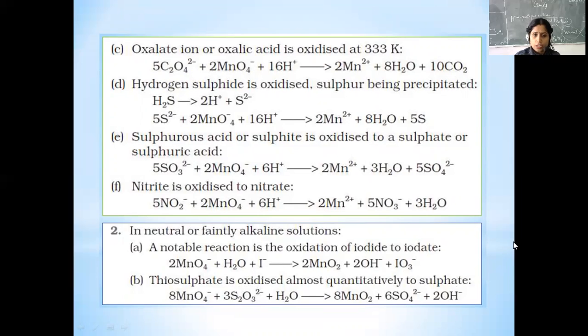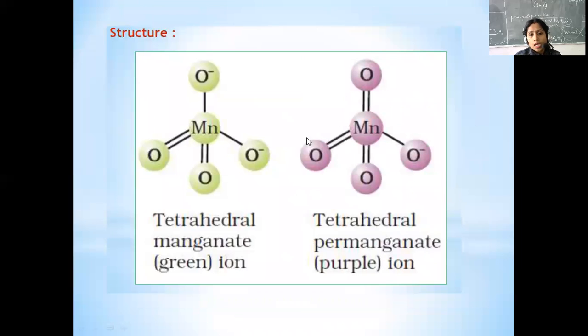If you see the structure of KMnO4, it is tetrahedral. Manganate, that is K2MnO4, so MnO4 2- is a tetrahedral manganate, and permanganate is also tetrahedral. So I think, students, that is all from this topic.